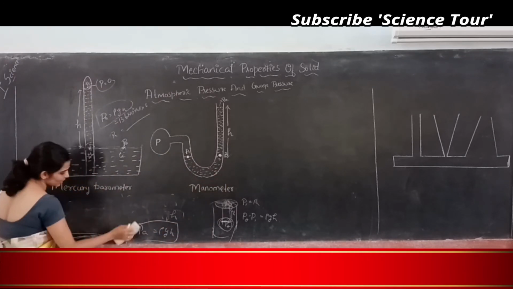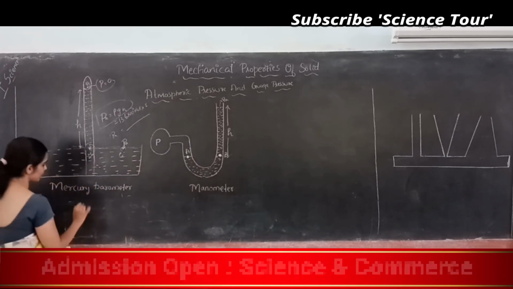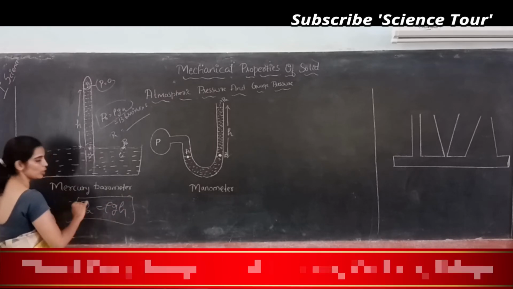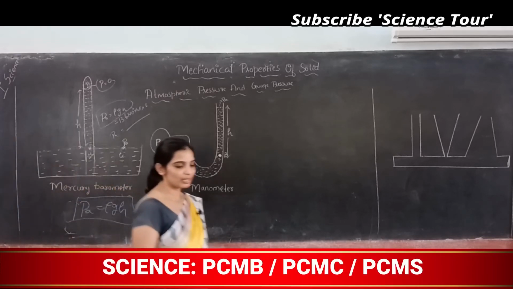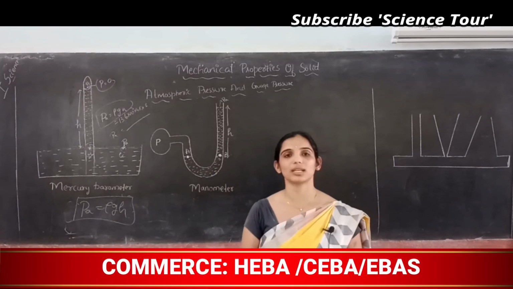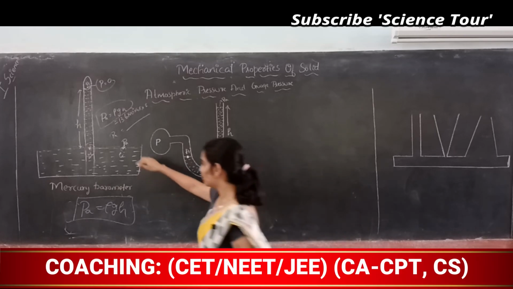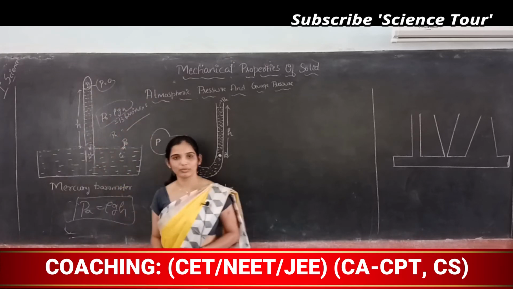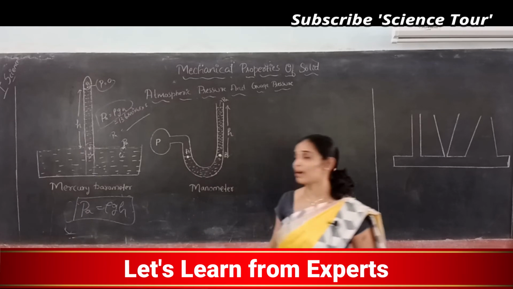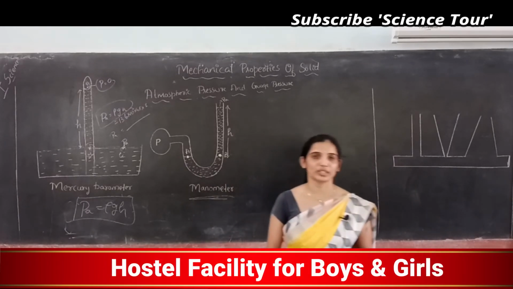So how do we find out pressure using barometer? Atmospheric pressure is equal to rho gh. This is the formula. No confusion, just take a barometer, fill it with the mercury in an inverted test tube, measure the height of the mercury raised from this level and substitute to the formula. That's it, you will get atmospheric pressure. What is manometer? Manometer measures the pressure difference.